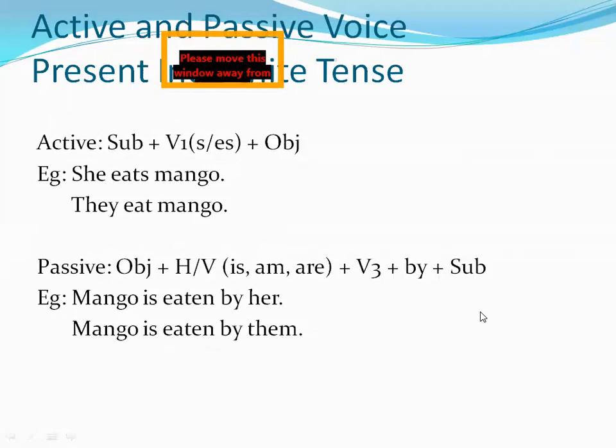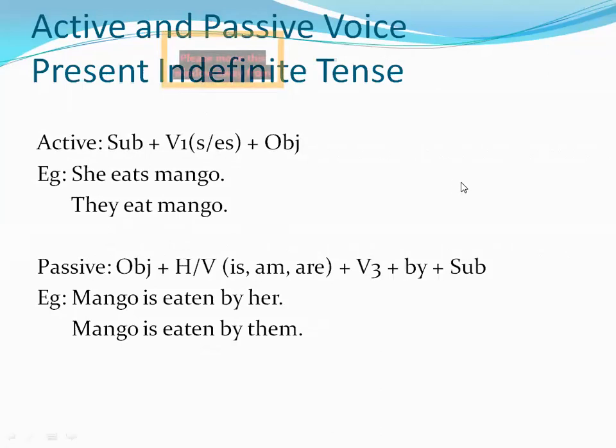Everything is okay now. Okay, now we are talking about the particular tense over here, present indefinite tense. We have done present indefinite tense in the last lecture. Okay, what was the structure of the present indefinite tense? Subject plus v1. With the singular subjects we use s or es. With the plural subjects we don't use s or es here.